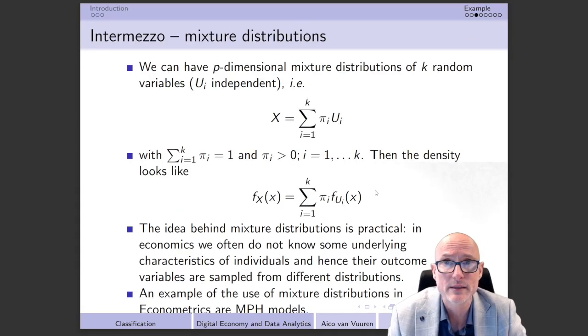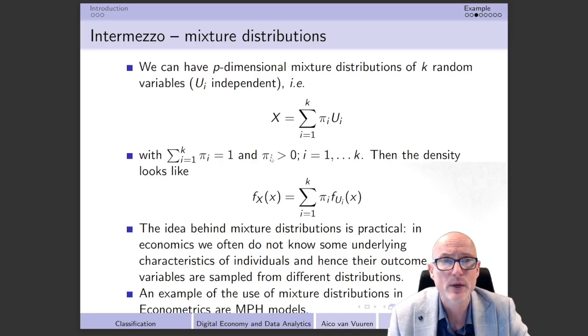Of course, we can extend this very generally to a so-called p-dimensional mixture distribution of, say, k random variables. So the u's are going to be p-dimensional. We're going to assume that the u's are independent from each other. And then our x is simply defined as the sum over all the different k's that we have over here, of pi i multiplied by ui, where of course the sum over the pi i's must be equal to 1, and of course the pi i's also all have to be larger than 0.